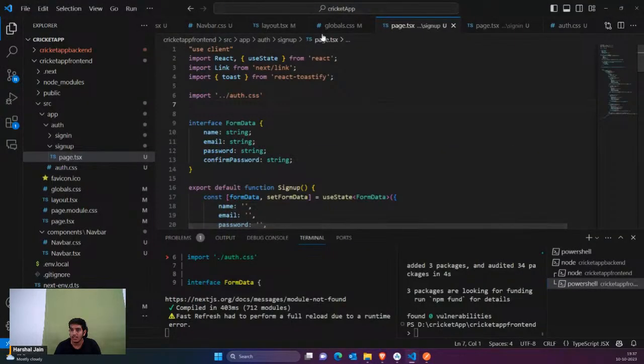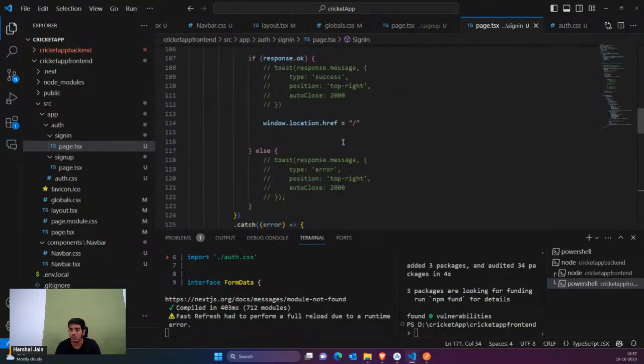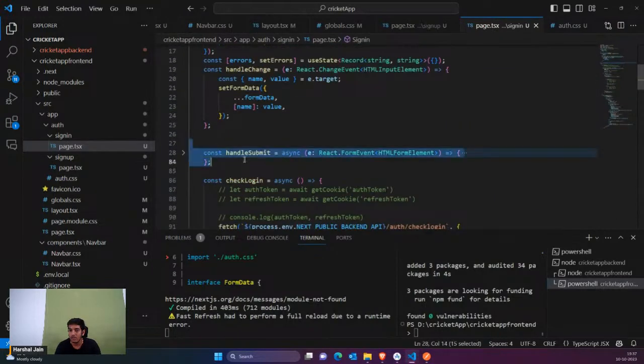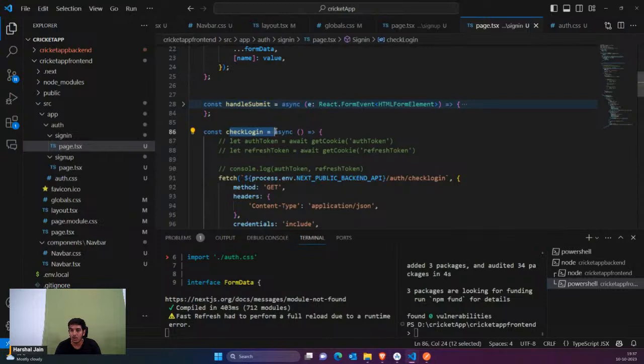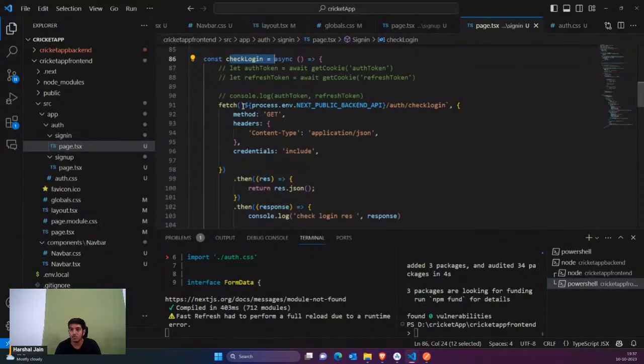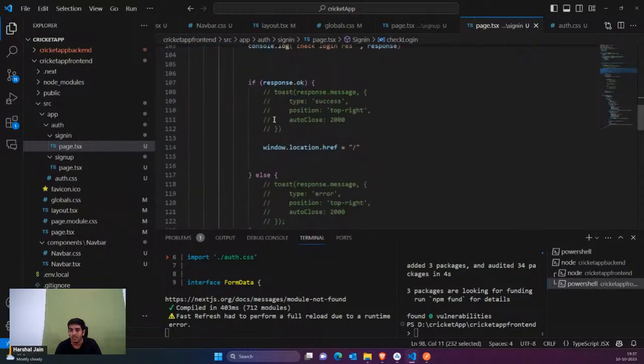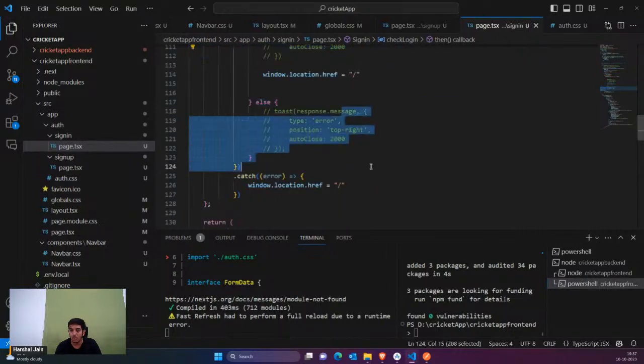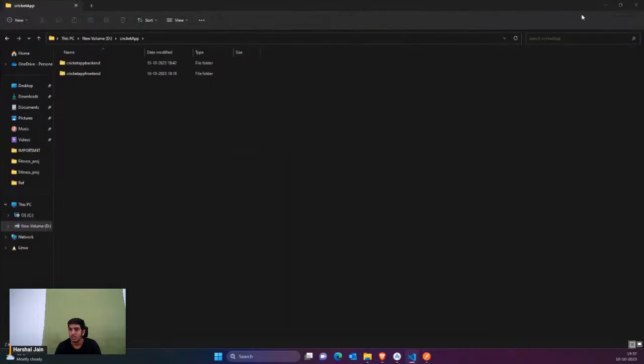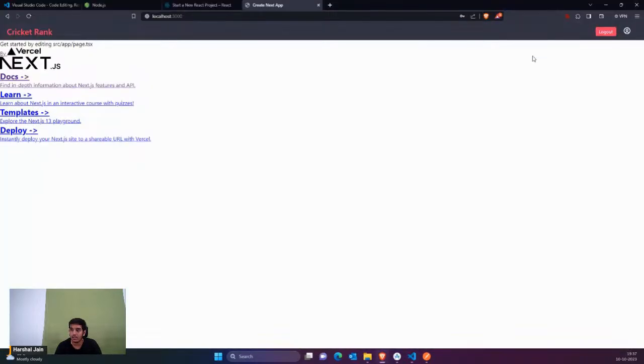You can see that's what we have done in the sign in page also. Once the user logs in, I was calling the check login function. What this does is, once the user logs in, I'm simply checking for the cookies. If cookies are available, just send the user to the home page, else don't do anything. So that's how login works. Also in the navbar you can see I'm having this. Now let's talk about the logout button here.